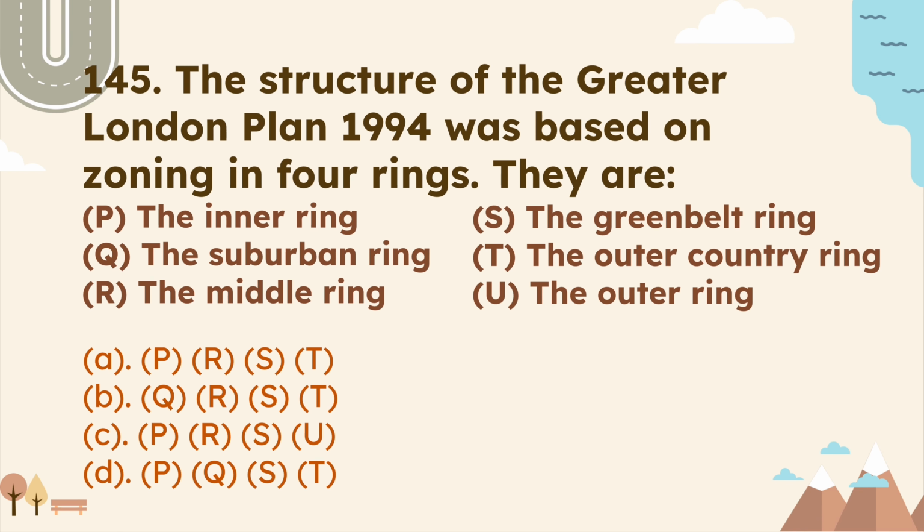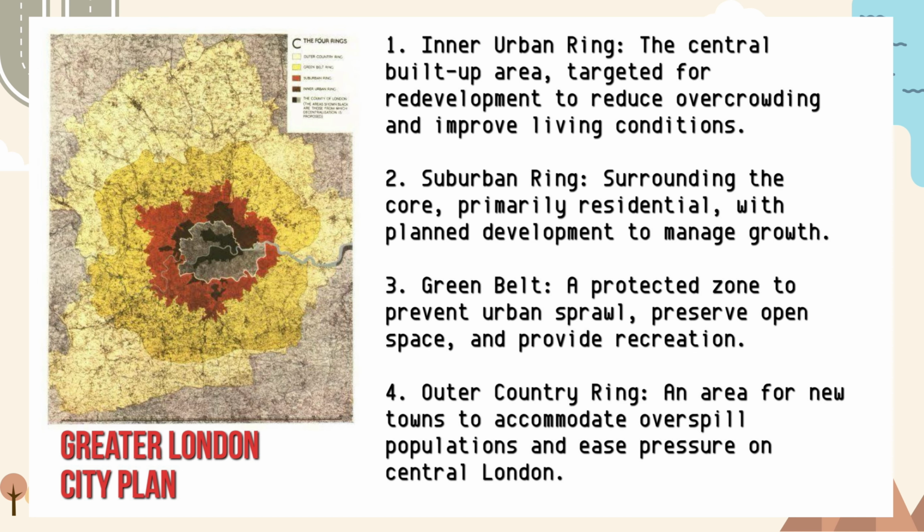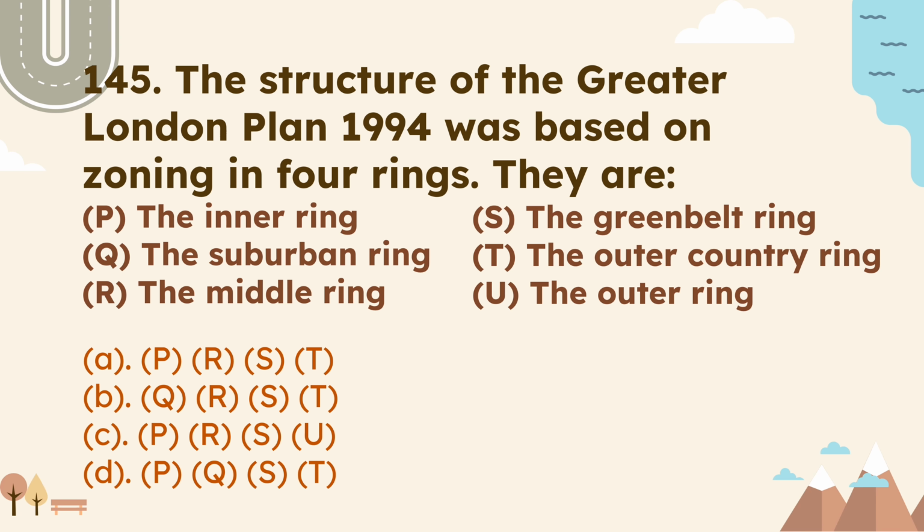Next question is the structure of the Greater London Plan 1944 was based on zoning in 4 rings. They are. So Patrick Abercrombie prepared the plan of Greater London City, which was based on the zoning of 4 rings. These 4 rings are Inner Urban Ring, Suburban Ring, Greenbelt Ring and Outer Country Ring. Each ring or each zone has its own meaning, which you can see on the screen. So according to this, the correct answer is option D.